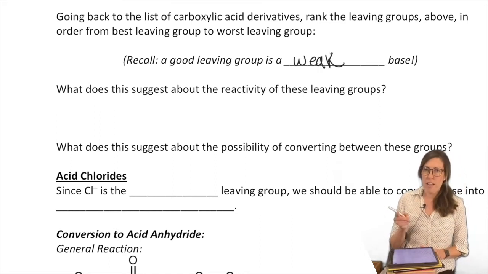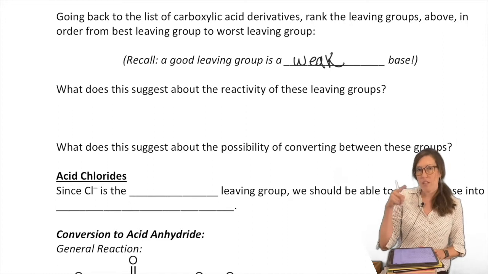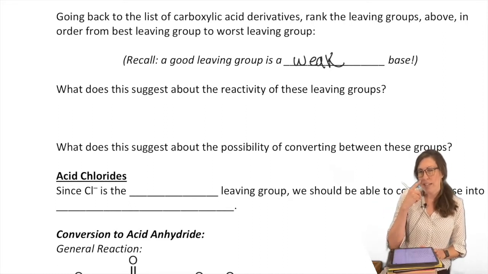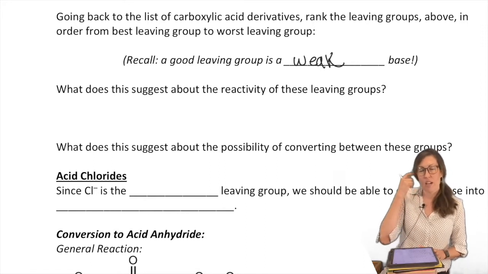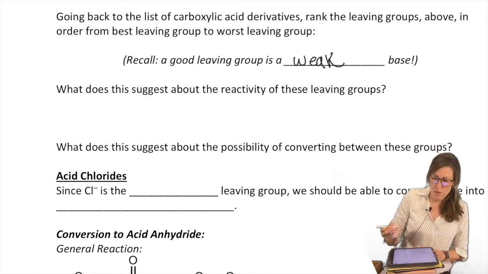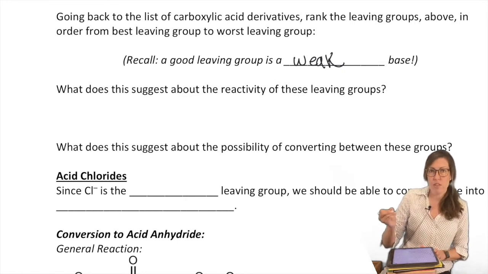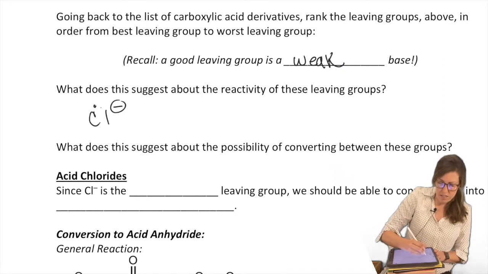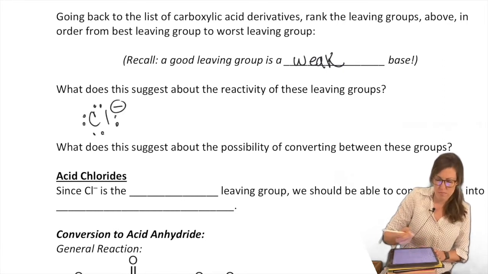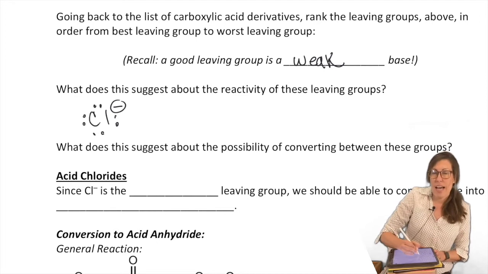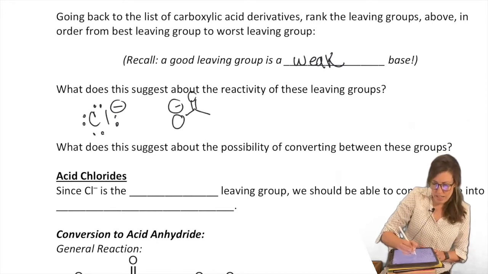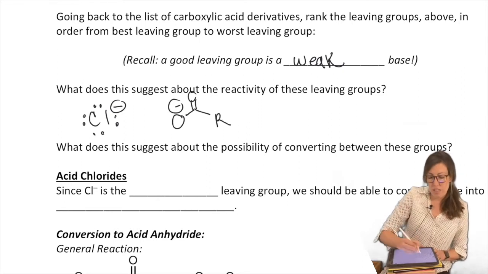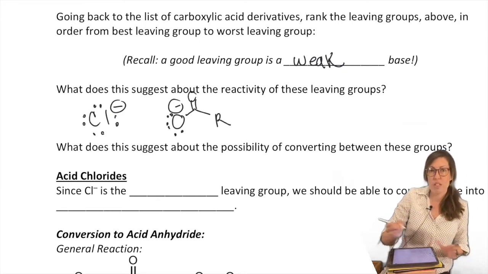So when we think about it that way, we think about the fact that we're about to close and kick something off. That's one way to establish a ranking for a predicted reactivity of these derivatives. So if you think about acid chloride, for example, the leaving group is chlorine. What does it look like when it's kicked off? It looks like chloride. We know that's actually a decent leaving group. What about acid anhydride? When that kicks off, it actually kicks off an acetate. That's a decent leaving group too. Look at that resonance stabilization. That's a weak base, right?